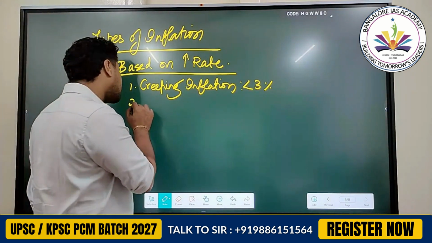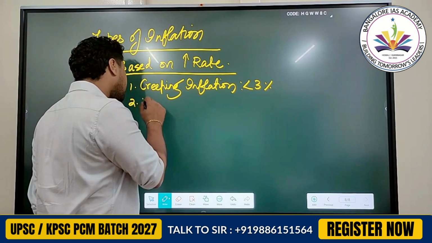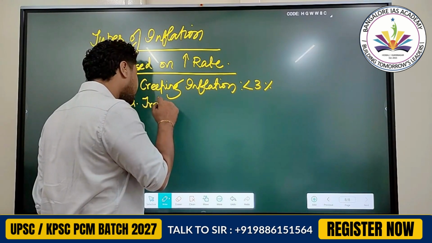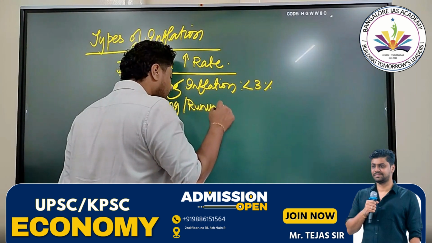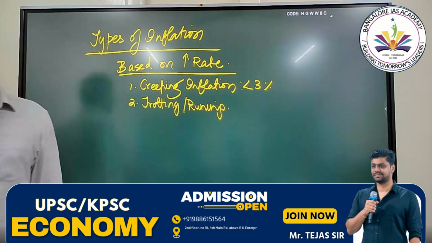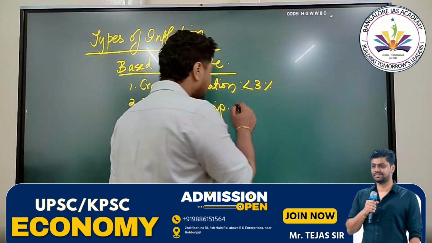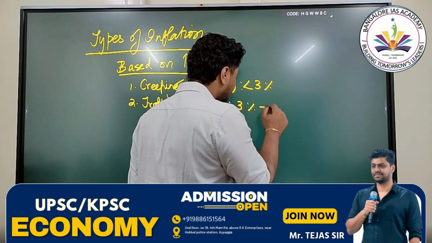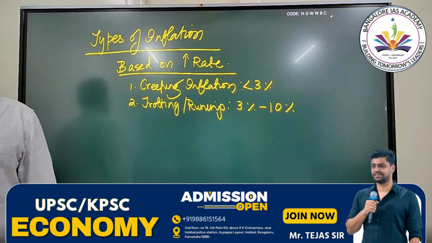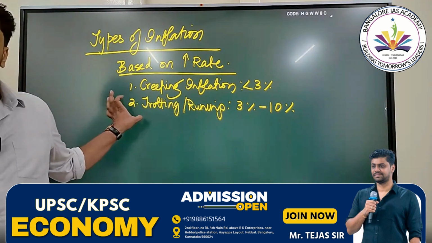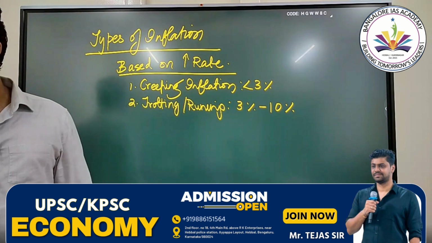Next, trotting or running inflation is 3% to 10%. What do we call 3% to 10%? Trotting or running.